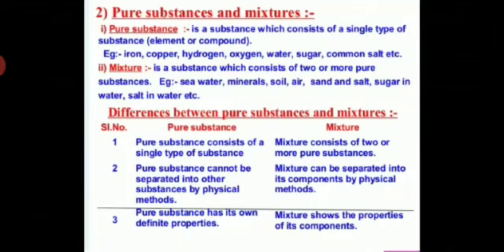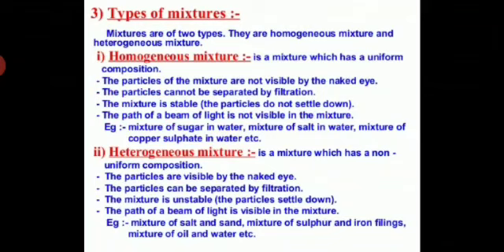So, what do you mean by pure substances? Pure substances, students, consist of a single type of substance. Examples: element and compound. They cannot be separated by physical methods, but a mixture can be separated by physical methods. Understand? Now, students, we will discuss the types of mixture. Mixtures are of two types: homogeneous mixture and heterogeneous mixture.